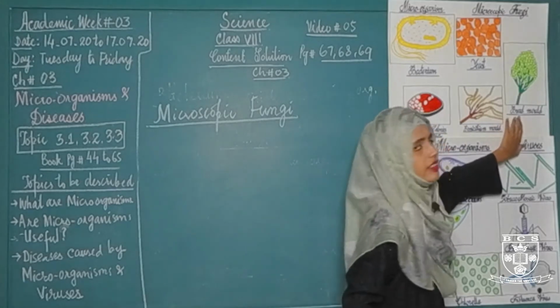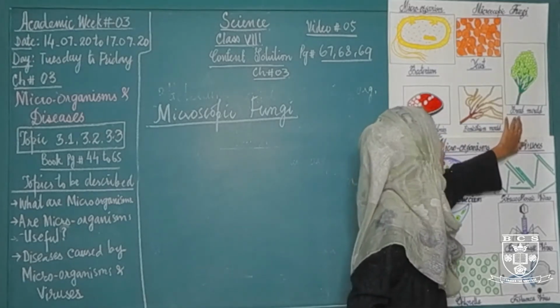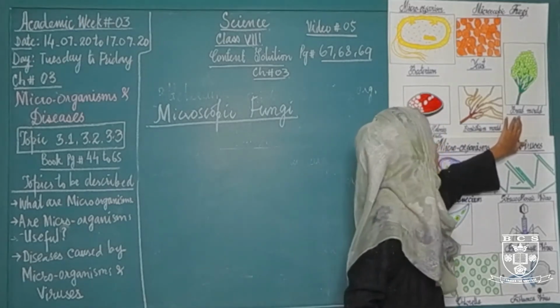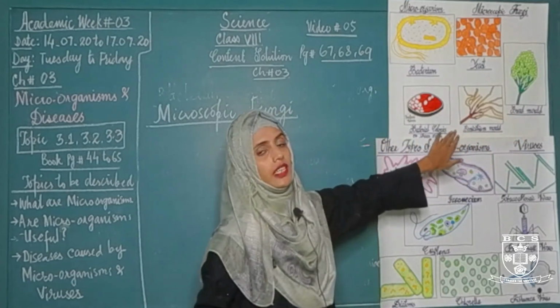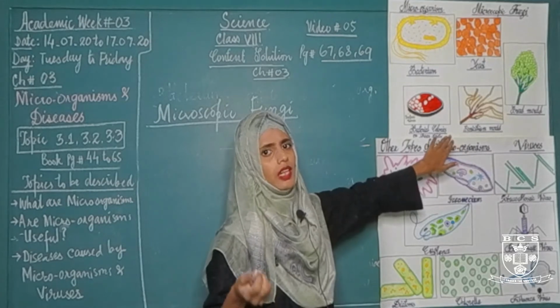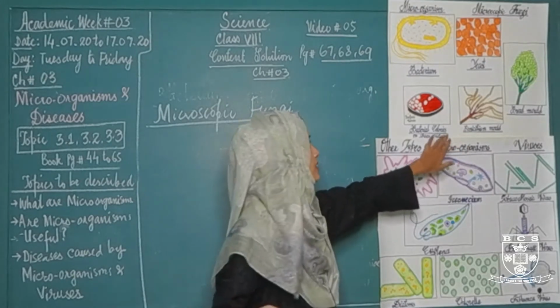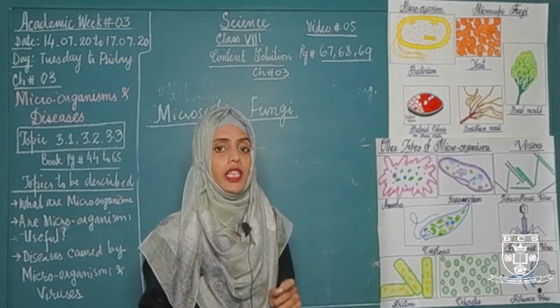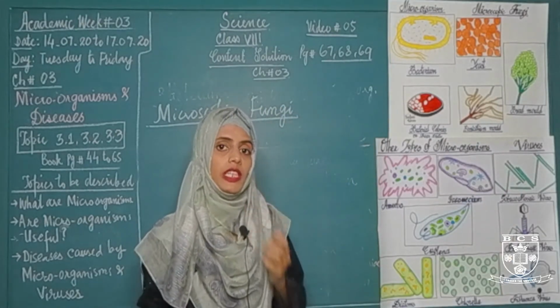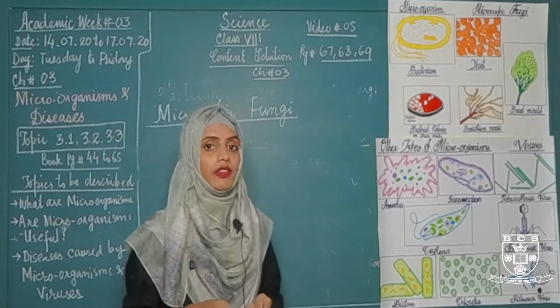Bread mold is a fungus that damages the bread. The fungus that grows on bread is called bread mold. Penicillium is a fungus that sometimes contaminates the bacterial petri plates. So these are two microscopic fungi whose body is made up of mycelium, and mycelium is made up of thread-like structures called hyphae.